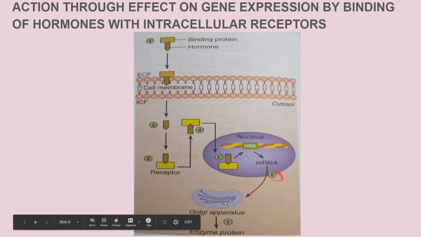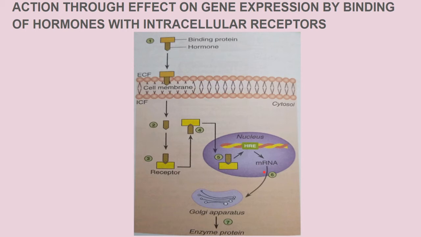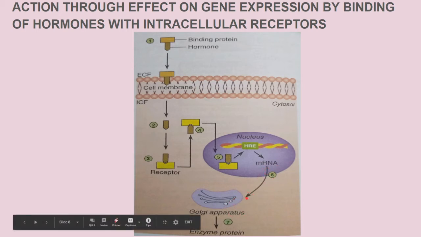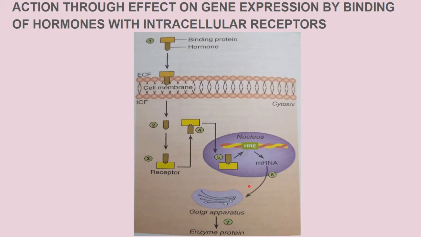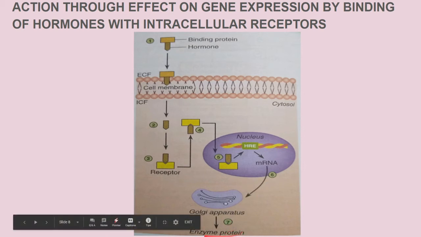Now the sixth is the binding of the receptor hormone complex to the DNA alters the rate of transcription of the messenger RNA. And over here, as you can see, the seventh, the mRNA diffuses into the cytoplasm. After coming out from the nucleus into the cytoplasm, it promotes the translation process at the ribosome. Translation is basically for the production of the protein. So they promote the translation process at the ribosomes. In this way, new proteins are formed which result in the specific responses. Some of the new proteins synthesized are enzyme proteins only.